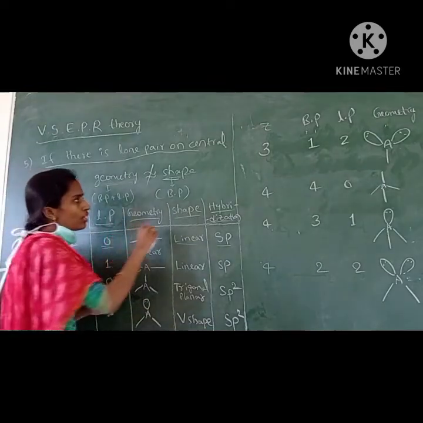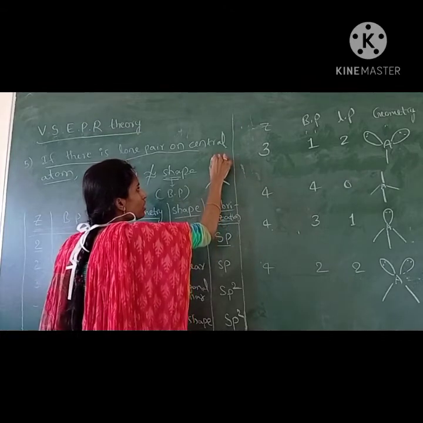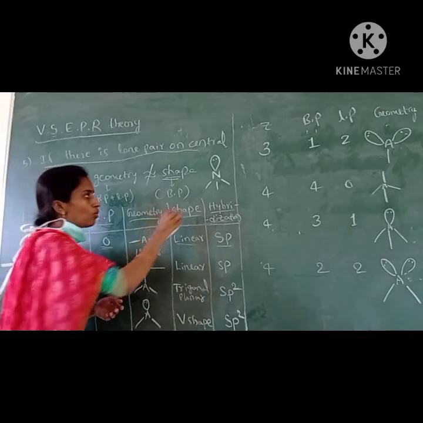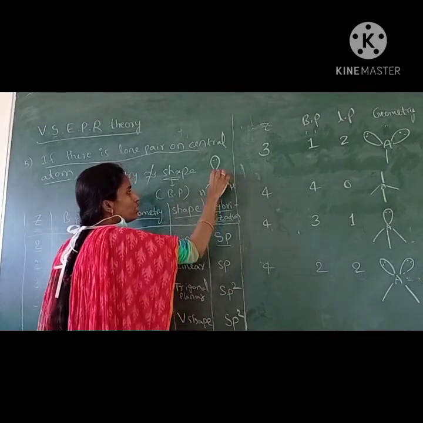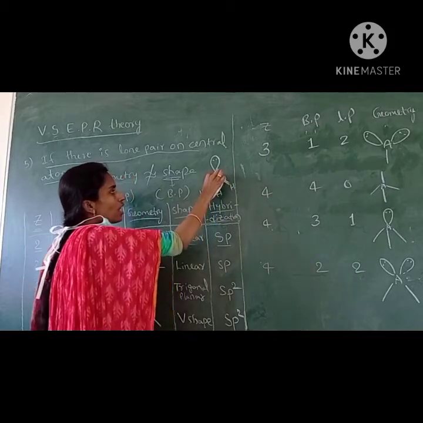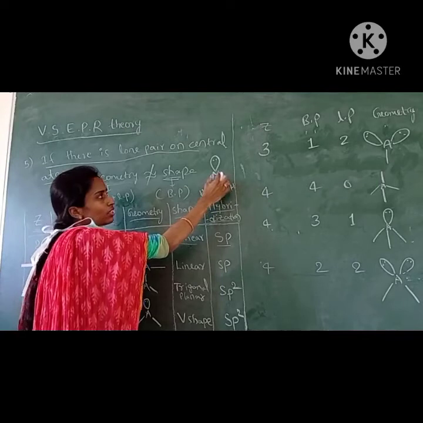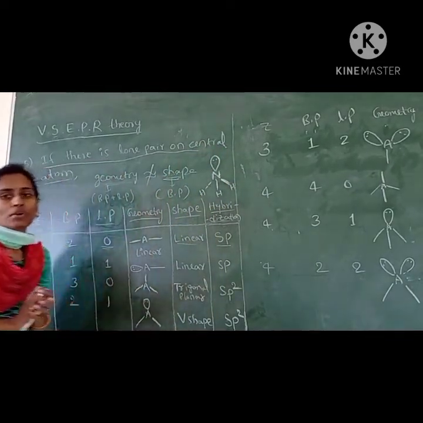For example, in ammonia, the lone pair doesn't decide the shape of the molecule, only how the 3 hydrogens are arranged around the central atom, nitrogen. We won't consider the lone pair electrons in the shape of the molecule.